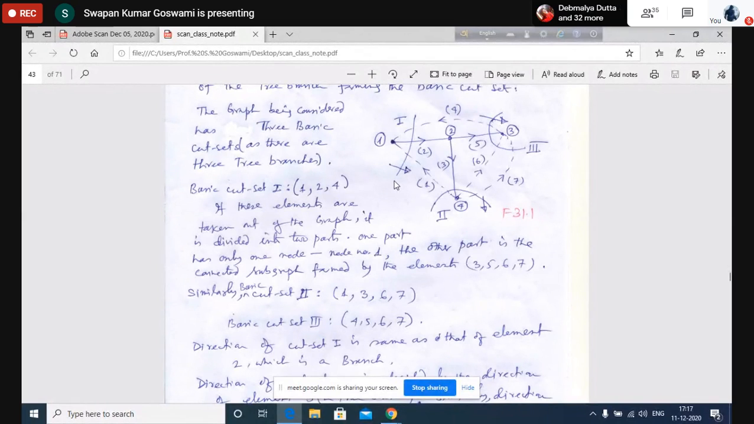So the purpose is to assign a positive direction to the current, to the quiescent current. For the quiescent current, we are assuming that the positive direction will be the direction of the tree branch that is included in the quiescent. That is the purpose of assigning a direction.